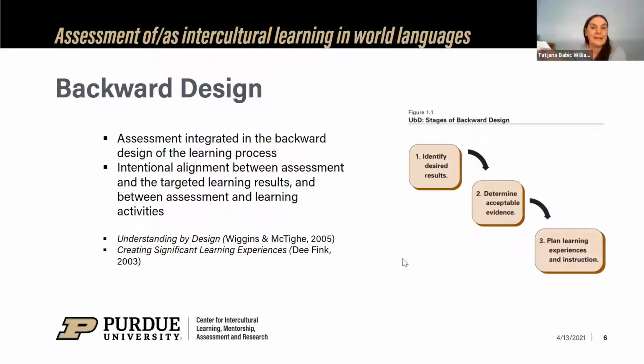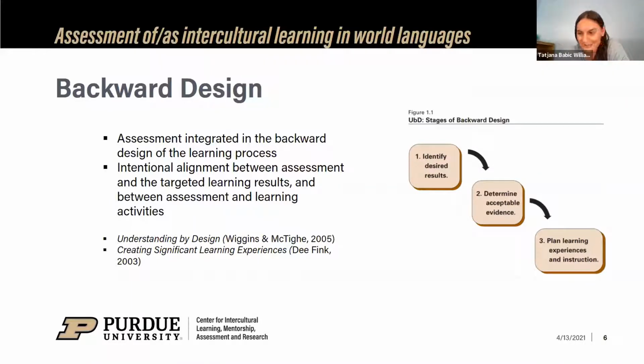So a systematic and intentional integration of assessment can give both the instructors and the learners a way to check if learning is happening, what kind of learning is happening, and whether this process of learning and its outcomes can or should be modified or enhanced.